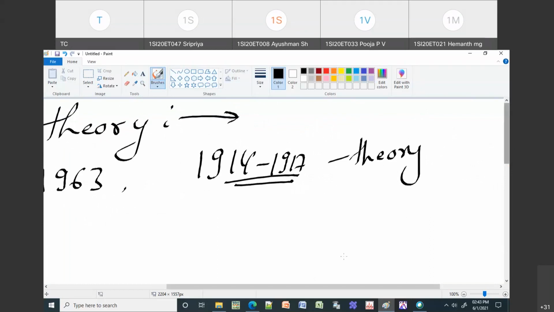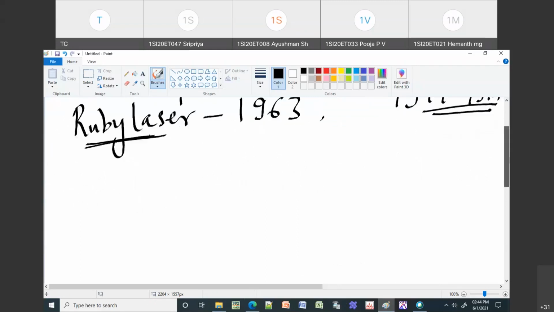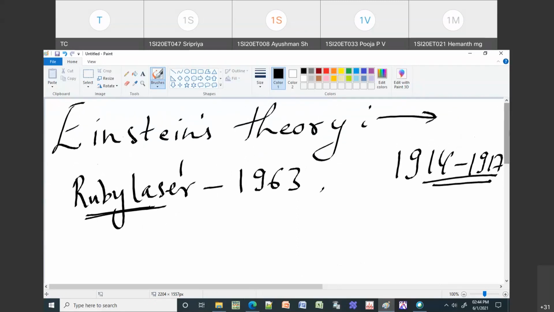For this you need to again know the three different kinds of interaction of radiation with matter: the first one is induced absorption, the second one is spontaneous emission, and the last one is stimulated emission. You need to recall what each of these is. Then you are going to apply the same thing for a given system.